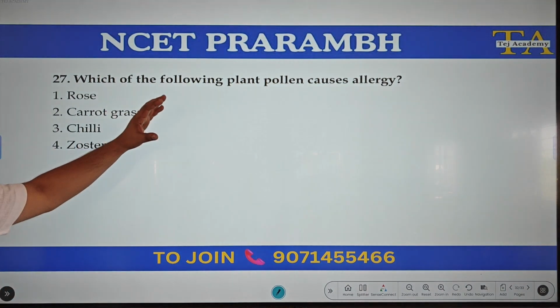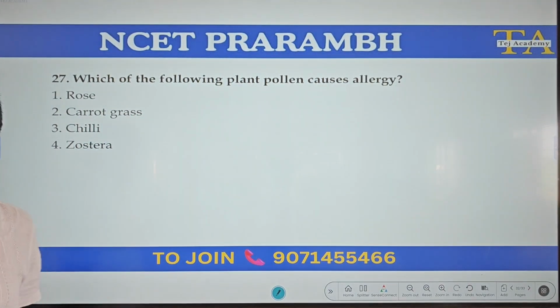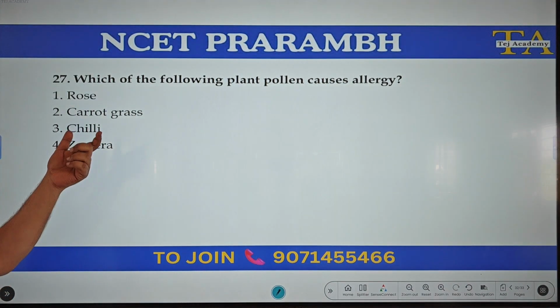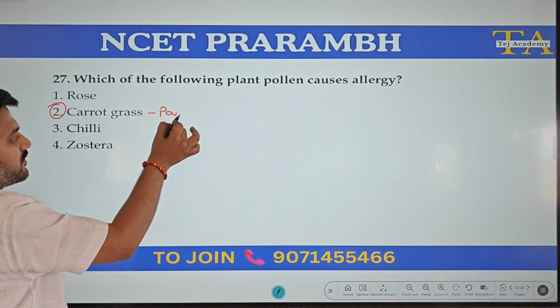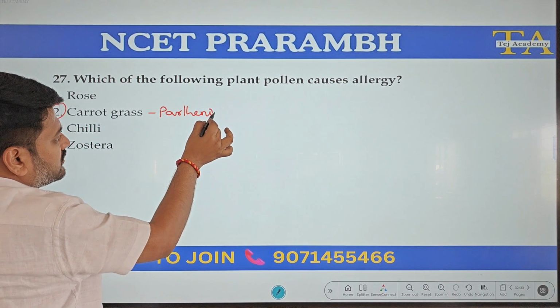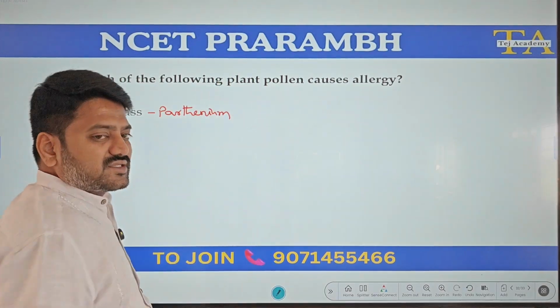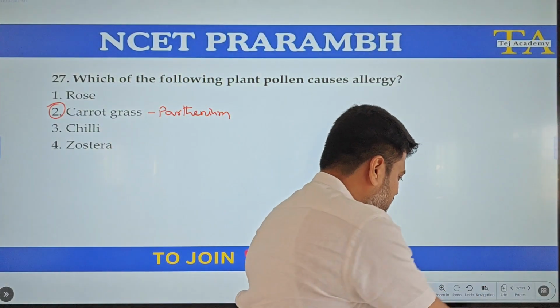Which of the following plant pollen causes allergy? Which pollen causes allergy? Carrot grass, Parthenium. Parthenium grass pollen causes allergy.